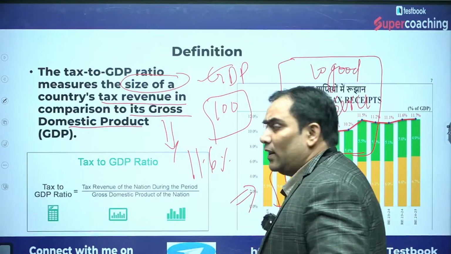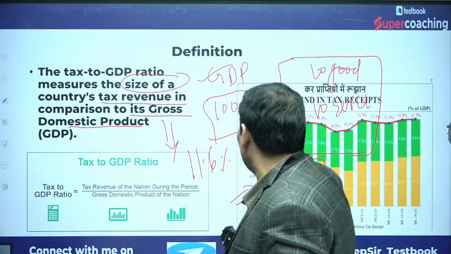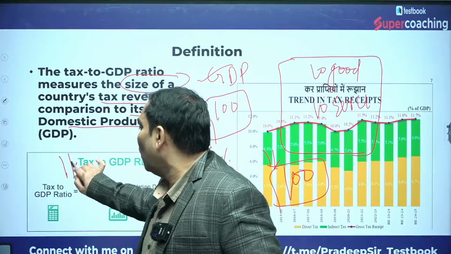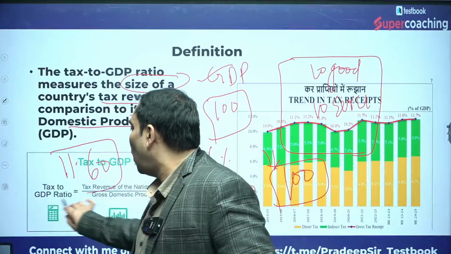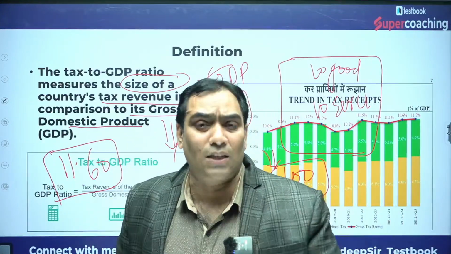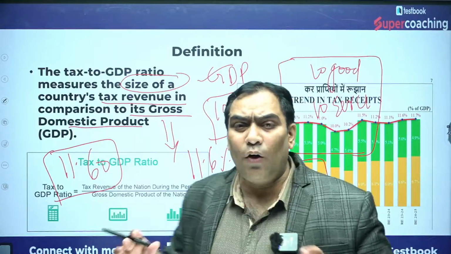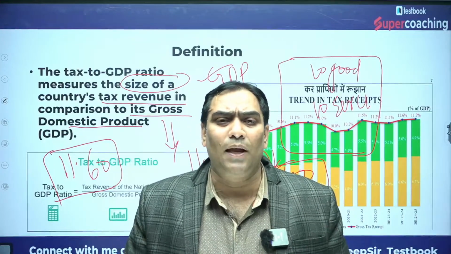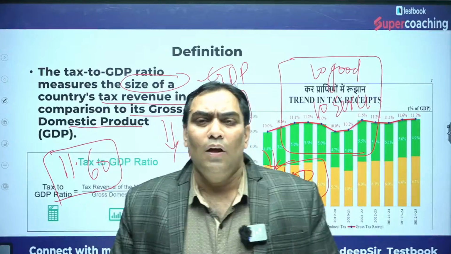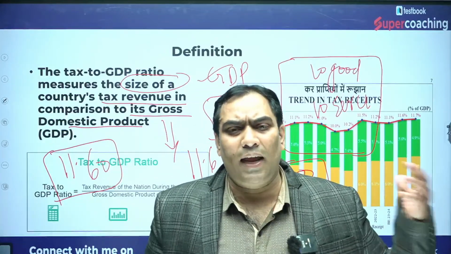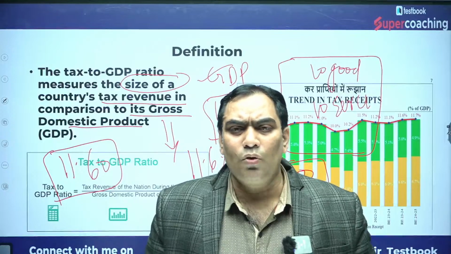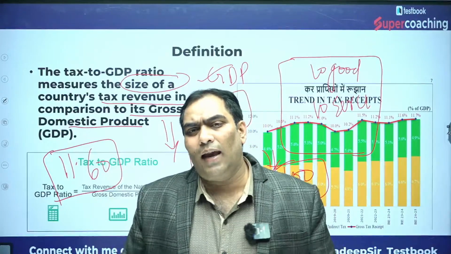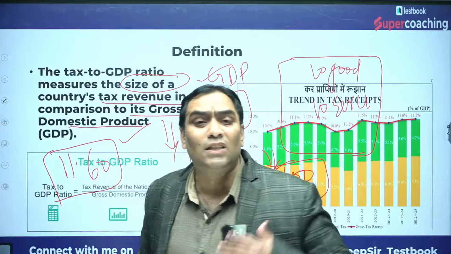So when 100 rupees of goods and services are produced by the country, the government gets 11 rupees 60 paise as tax revenue. This is the meaning: if the size of the GDP is 100 rupees, the government has got 11 rupees 60 paise as tax. What are the sources of government revenue? It can be tax revenue or non-tax revenue. The tax revenue can be direct tax or indirect tax. When we combine direct tax and indirect tax, the government gets 11 rupees 60 paise. This is the meaning.